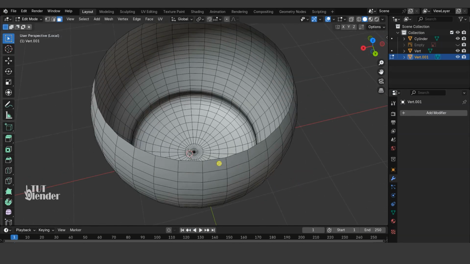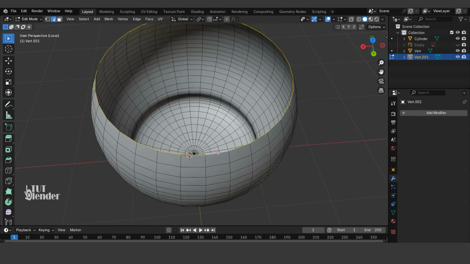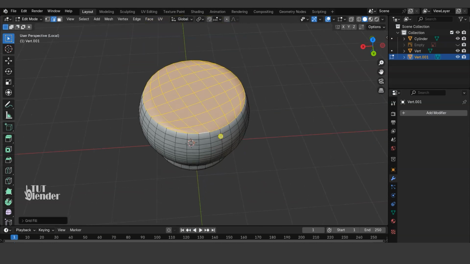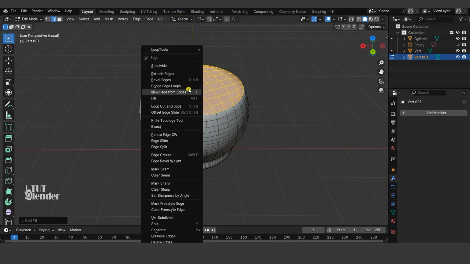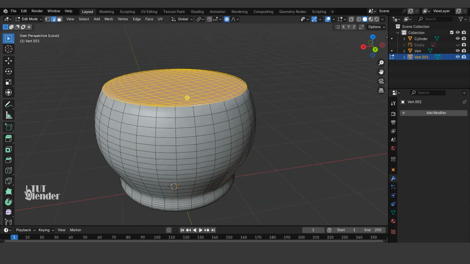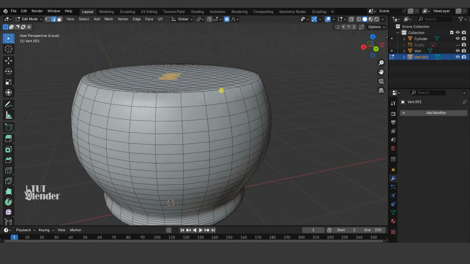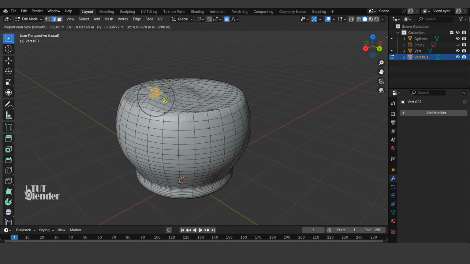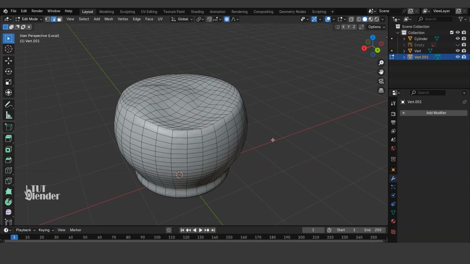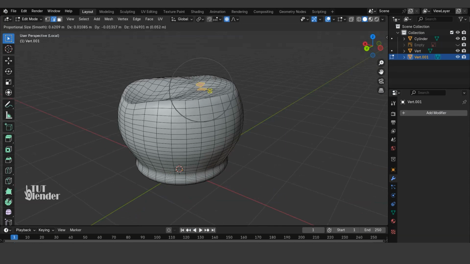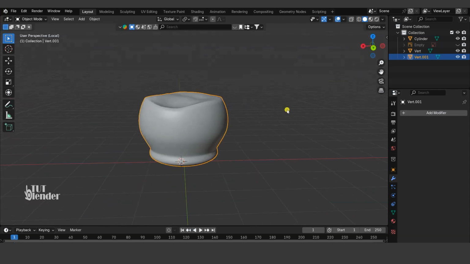Go to Edit Mode and select Edge. Then press Alt and select these edges. Now go to Face and select Grid Fill. Right-click and subdivide it one time. Now enable Proportional Editing. Then select your faces and use G to grab and make your own potion. OK. Beautiful.